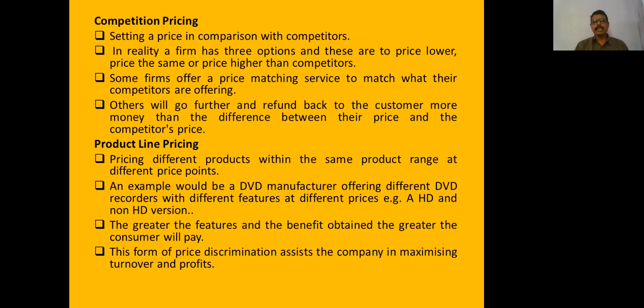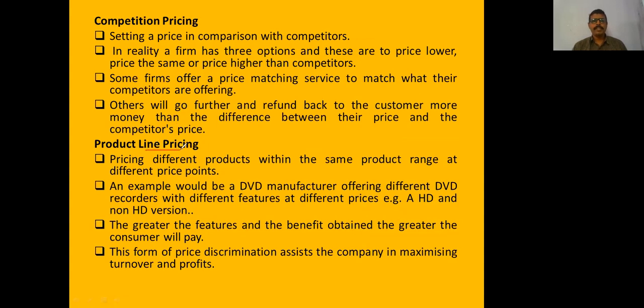Competition pricing. There are three pricing strategies here. One is along with the competitors, means they imitate the competitors in terms of price. The above the reach of competitors means they will fix the price of the products higher than those of competitors. Below the line means they fix the prices below the reach of competitors.